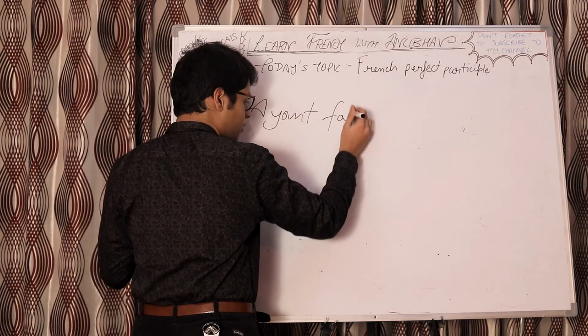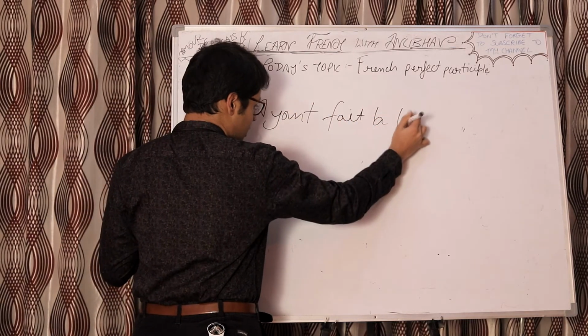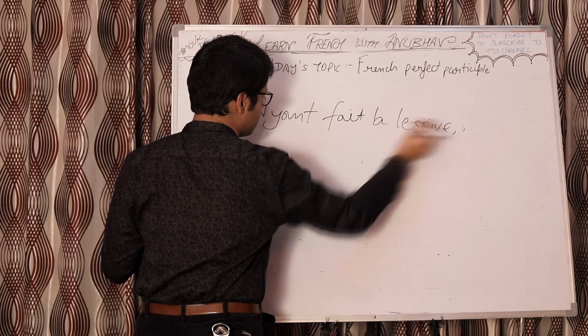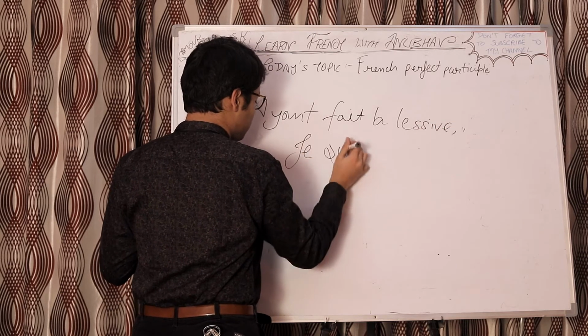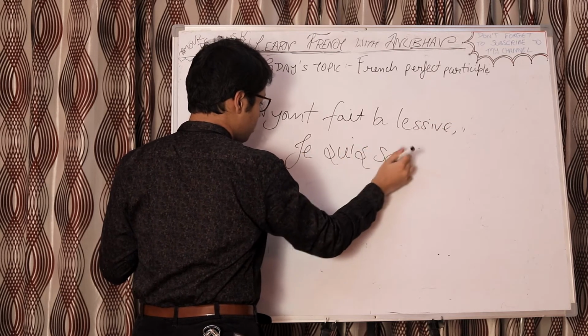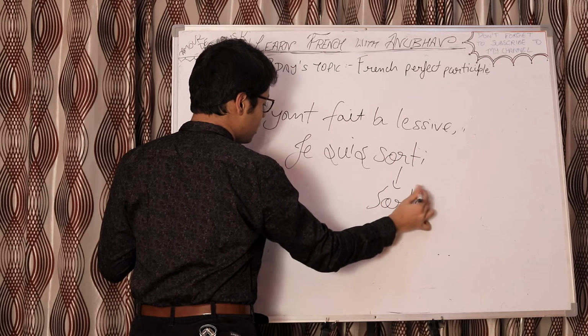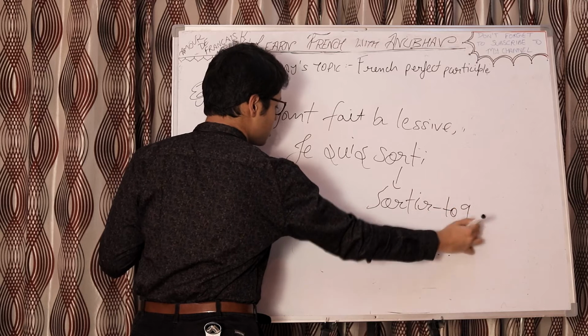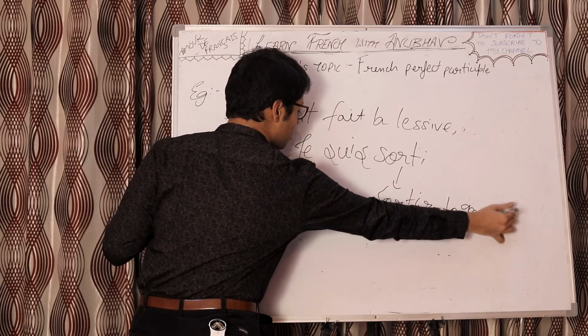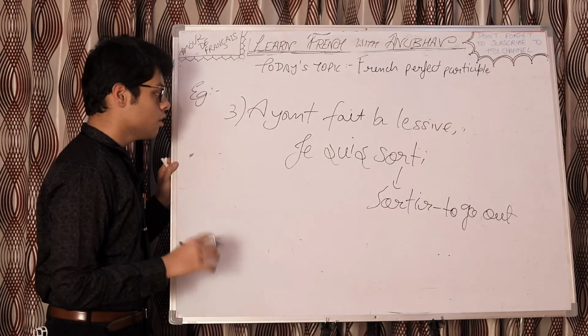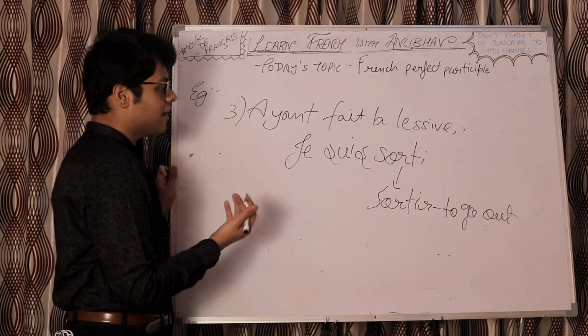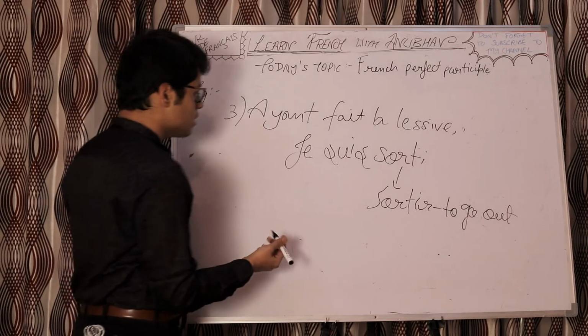Ayant fait la lessive, je suis sorti. Sorti, from the verb sortir, which means to go out. So, ayant fait la lessive, having done the laundry.